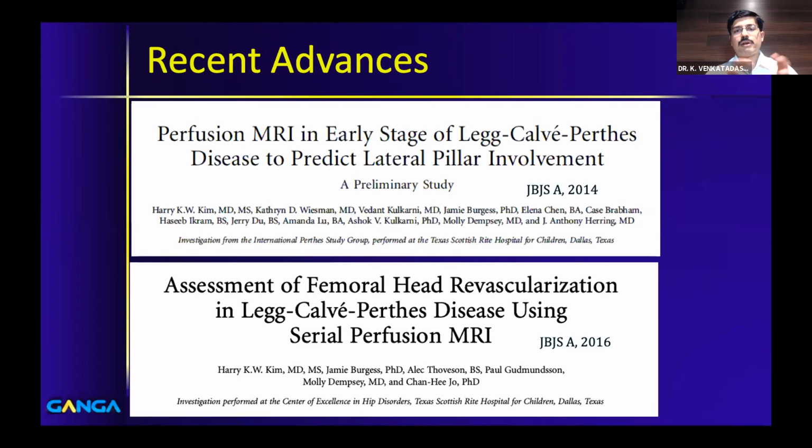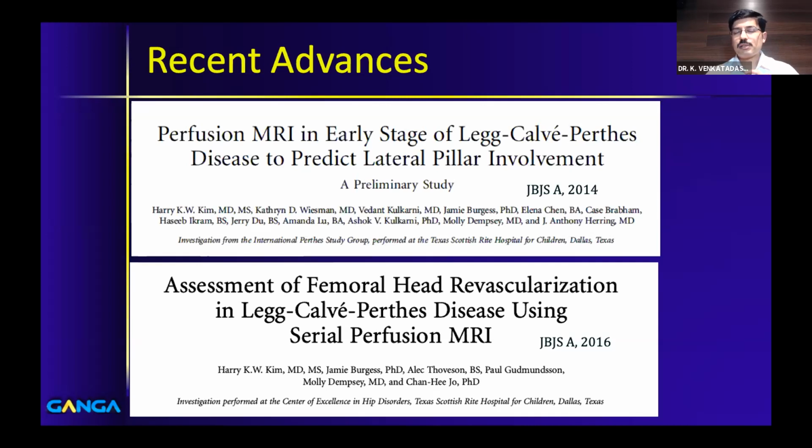So they're trying to quantify with perfusion MRI how much of the head is avascular even before the changes are seen in X-ray, and based on that, whether you can do early intervention in the child. So this is one of the things where a lot of active research is happening.